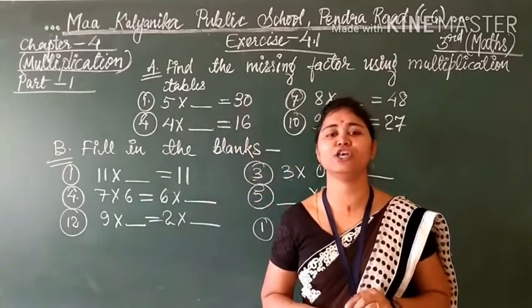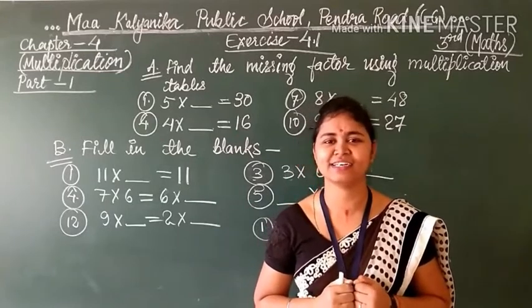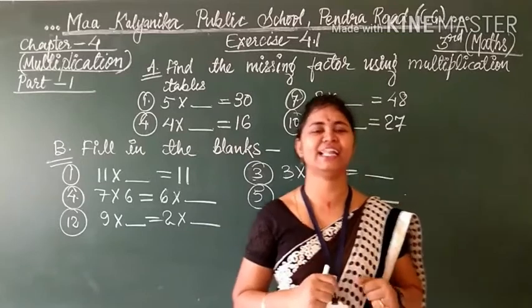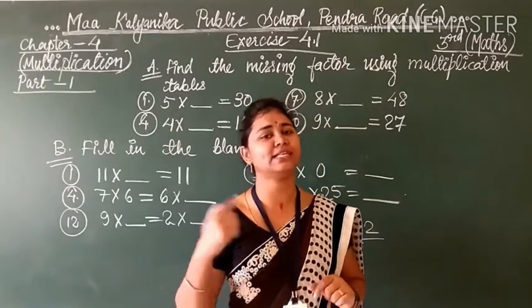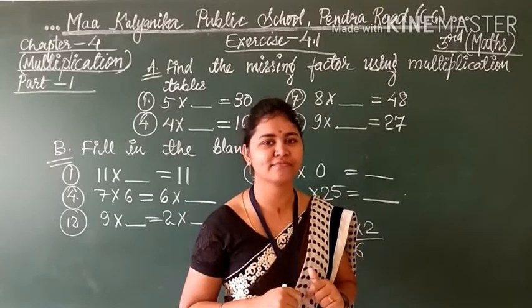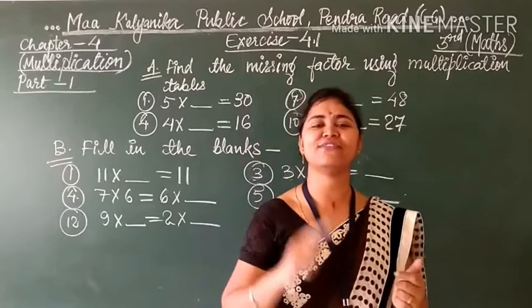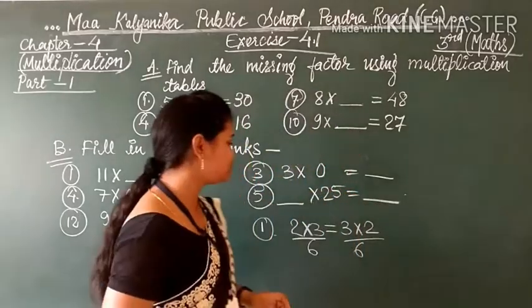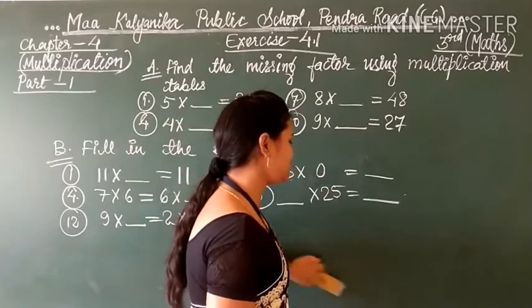If I am telling you 5 7s, what is the answer? Yes, 5 7s is 35. Very good. And 7 5s, answer 35. Yes, 7 5s is also 35. So students, this is the first fact of multiplication.